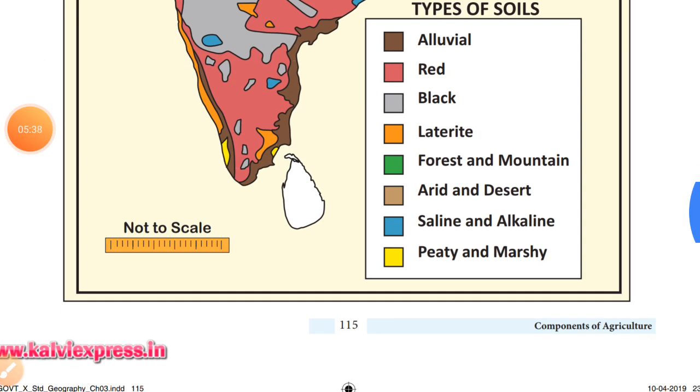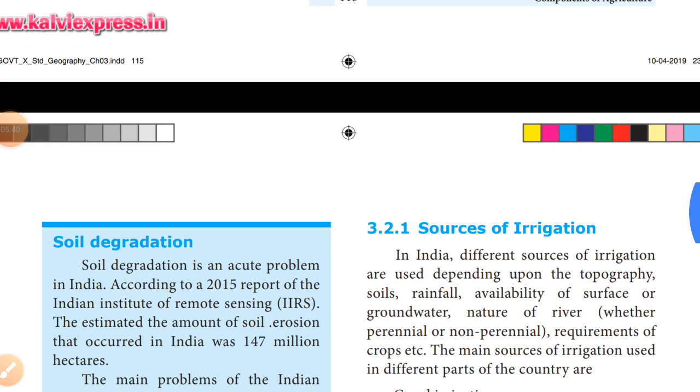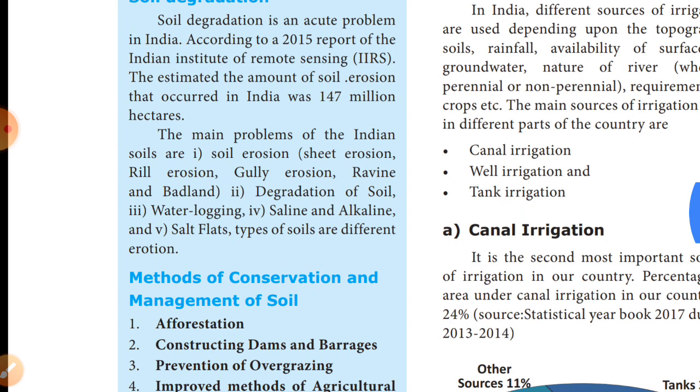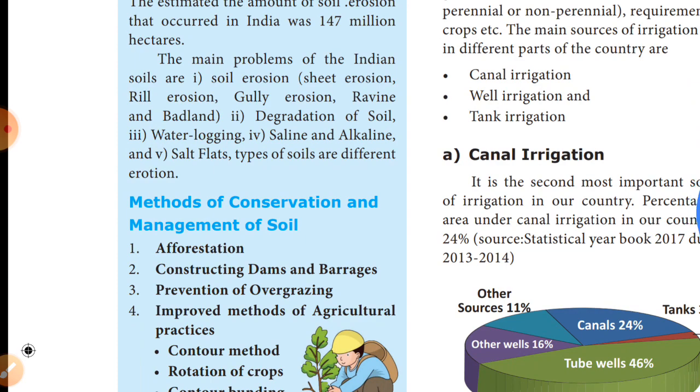So, the types of soil are discussed, and now soil degradation and how to conserve and manage the soil. Soil is the most important thing in the agriculture field.